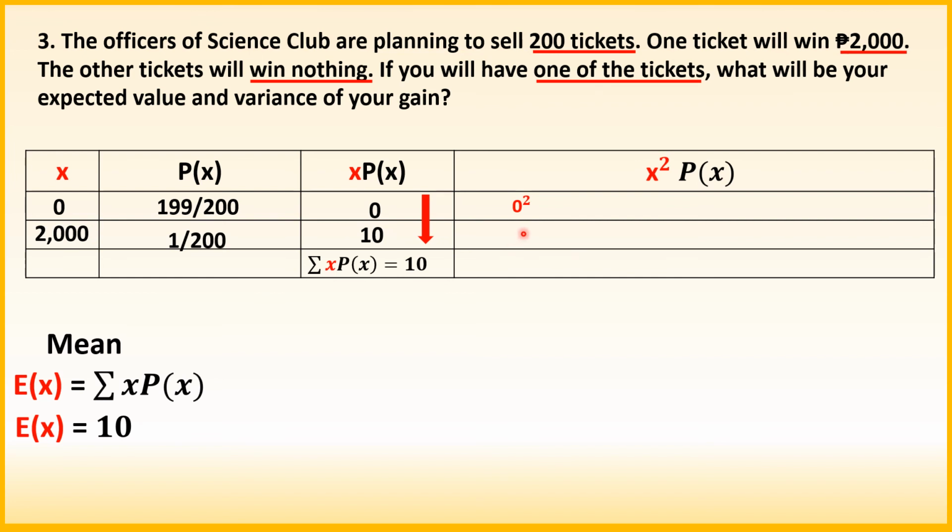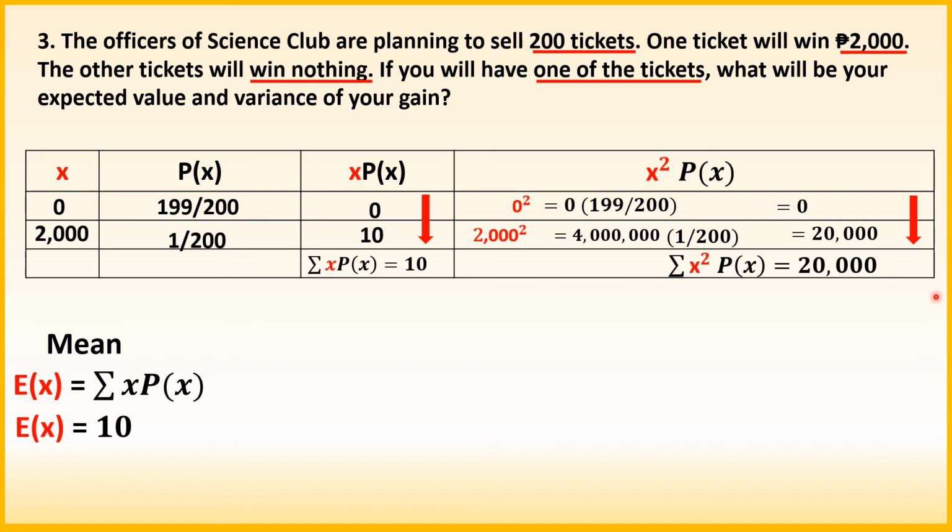So, let's have your 0 squared is equal to 0. Multiply it to 199 over 200. Therefore, the answer is 0. Next is 2,000 squared. So, that is 4 million. Multiply it to 1 over 200. So, the answer is 20,000. Get the sum for our summation. That is equal to 20,000. So, let us solve now the variance.